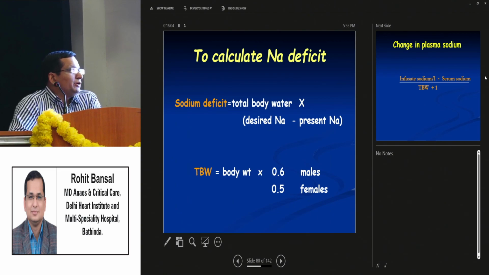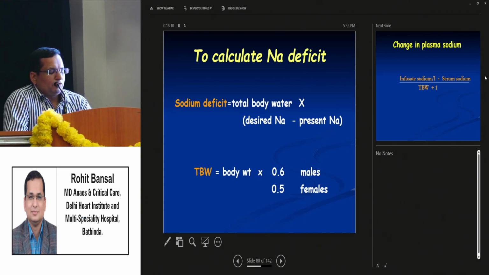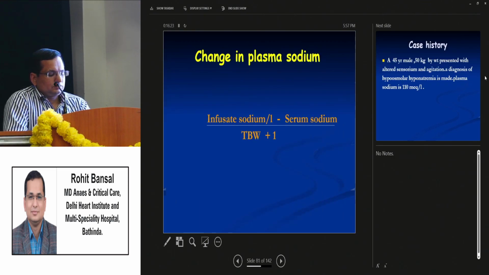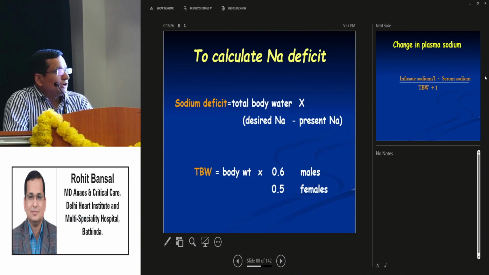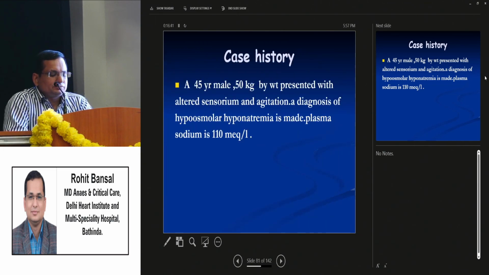Then you need to know this formula, how to calculate the sodium deficit in the body. Sodium deficit is total body water times the desired sodium minus the present sodium. Total body water is calculated by body weight times 0.6 in males and 0.5 in females. This is the formula to calculate the sodium deficit. Now, how to measure the change in plasma sodium? It is infusate sodium minus the serum sodium divided by total body water plus 1. I will come to one case history that will tell us how to calculate it.